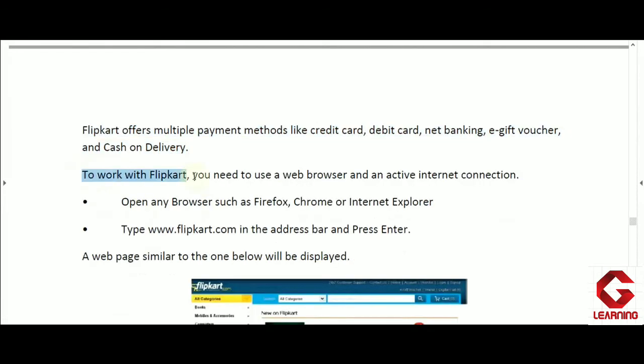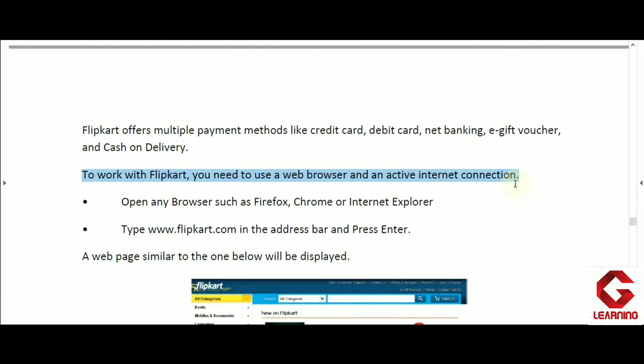Now next is, how can we do shopping by using Flipkart online shopping store, or how can we purchase a product by using Flipkart online shopping store. So just to purchase a product here in Flipkart online shopping store, first and the most important which is needed here is one web browser software and active internet connection. Web browser is the software that we will use in our computer to open Flipkart online shopping store website. So here we can use Google Chrome web browser or Internet Explorer or Mozilla Firefox, or we can go for some other web browser also that is available in our computer system.